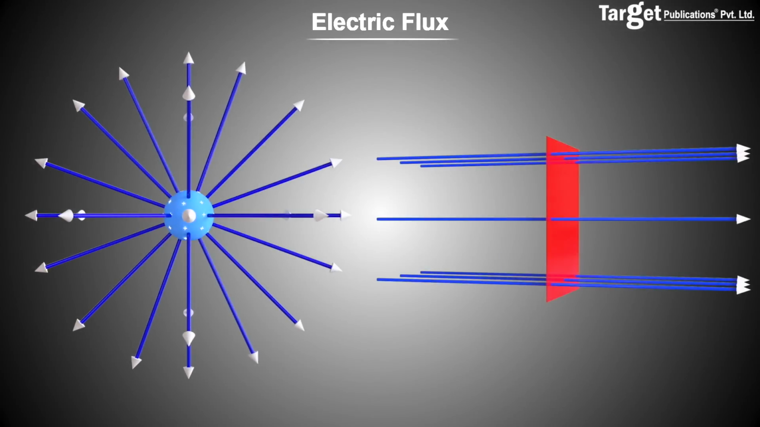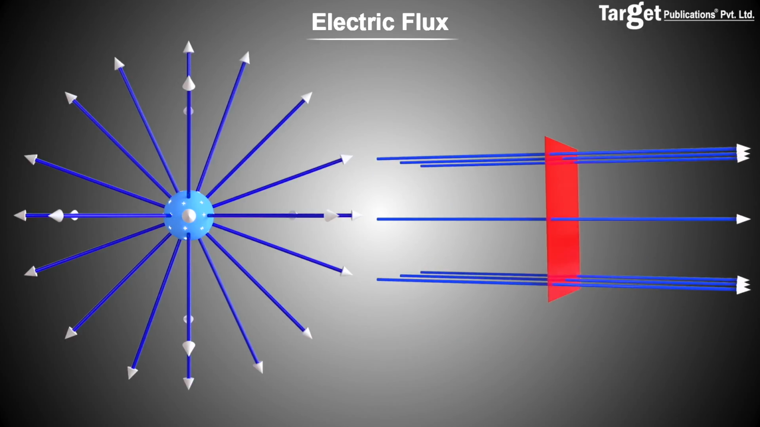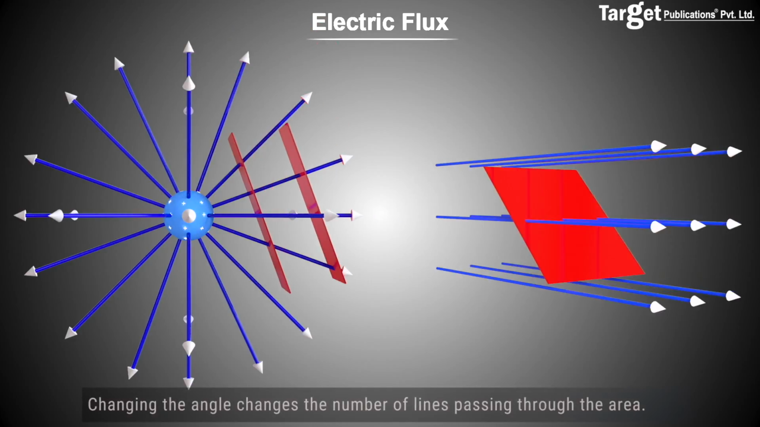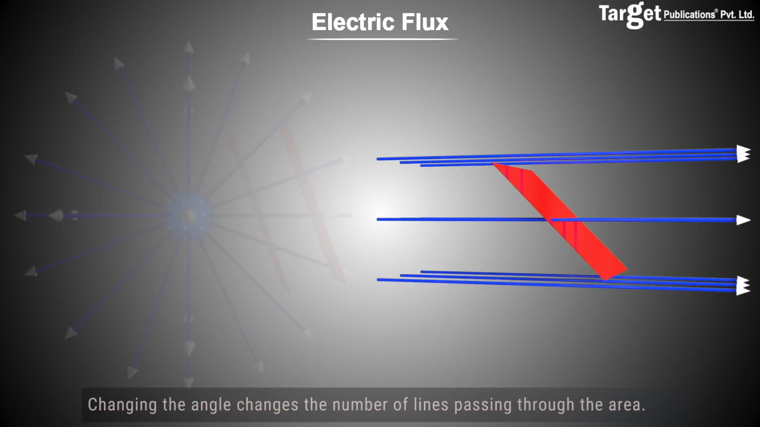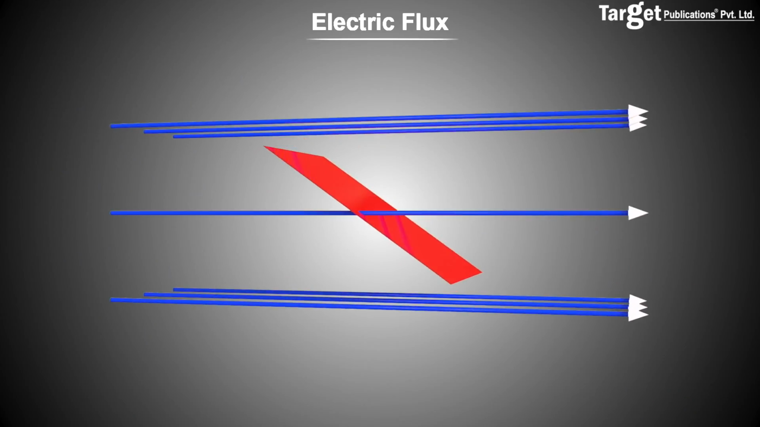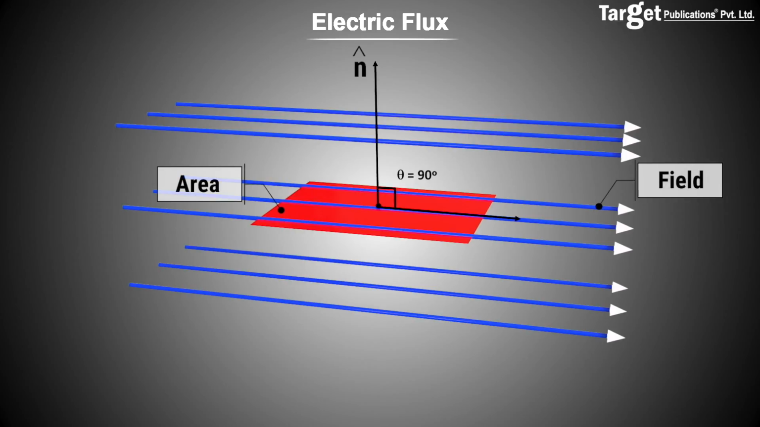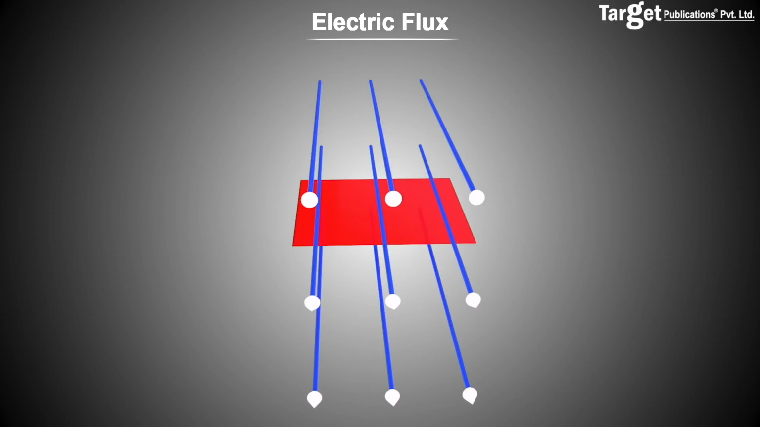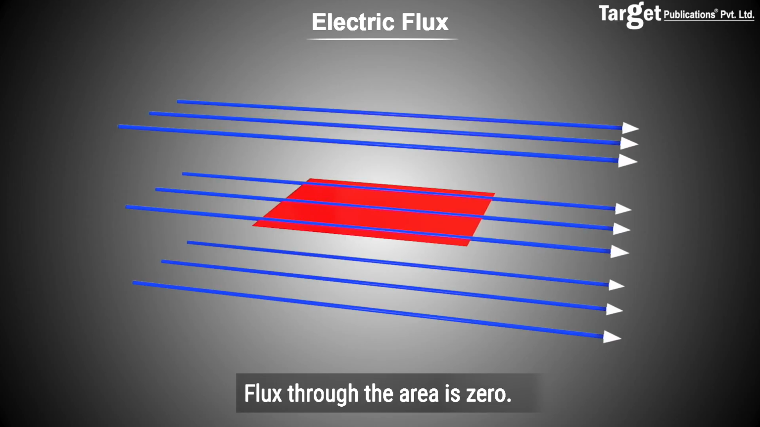However, if the area is held at an angle other than 90 degrees to the electric field, it is seen that the number of field lines passing through the area changes. Thus, changing the orientation changes the number of lines passing through the area. When the area element is parallel to the electric field lines, we say that the area vector is making a 90-degree angle with the field. In such a case, no flux or no field lines pass through the area element.